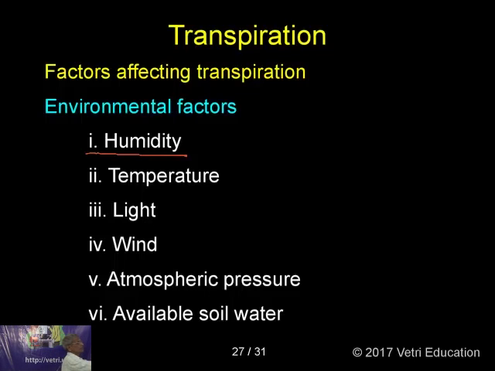So more humidity means less transpiration. Less humidity means more transpiration. It is inversely proportional. Temperature: when temperature is more, transpiration will be more. When temperature is less, transpiration will be less. It is directly proportional.